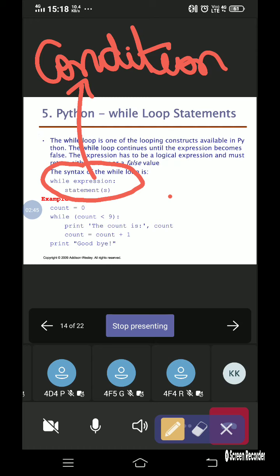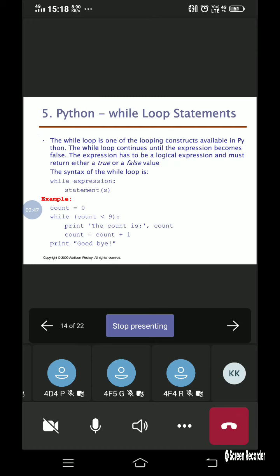Now let us consider one example. You have to understand that the while loop is nothing but an entry control loop, where the condition is checked first. If the condition is satisfied, then only the statements will be executed. The expression has to be a logical expression, and it will return either a true value or a false value.